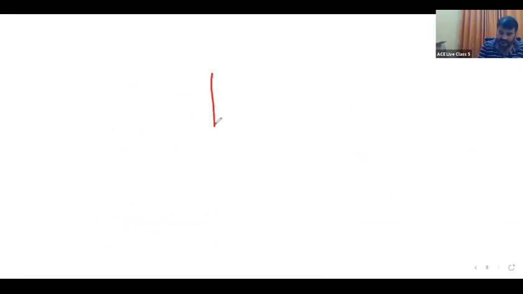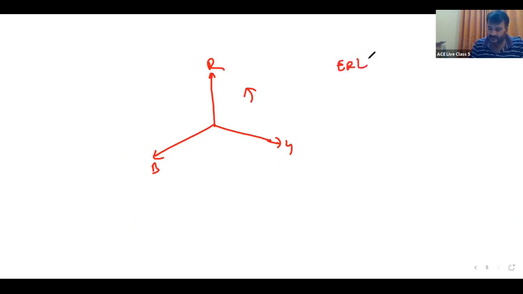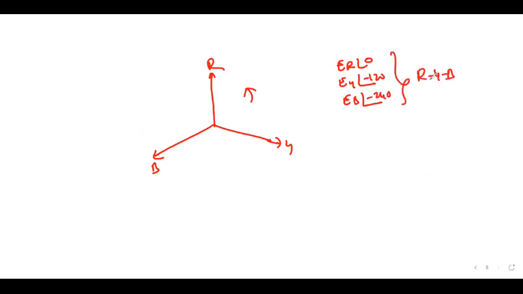These are the phasors R, Y, B, rotating counterclockwise. What is R? ER at an angle 0, EY at an angle minus 120, EB at an angle minus 240. Then what is the phase sequence? RYB.